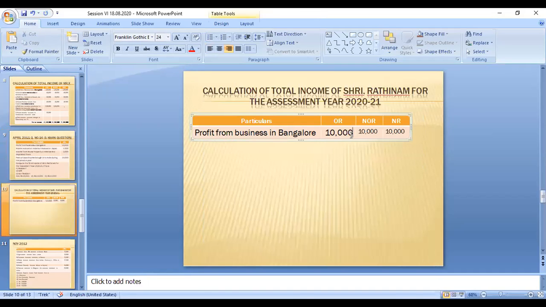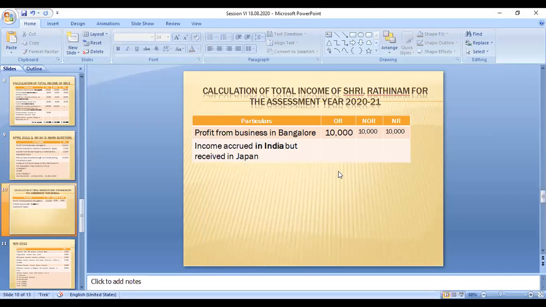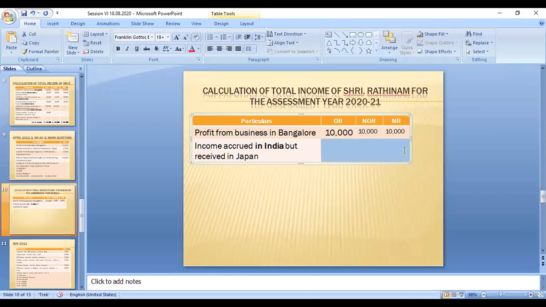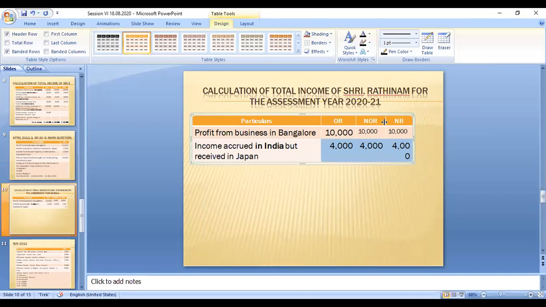It is an Indian income, so it is taxable to all residential statuses, irrespective of the residential status. So this 4,000 is taxable because this is an Indian income.